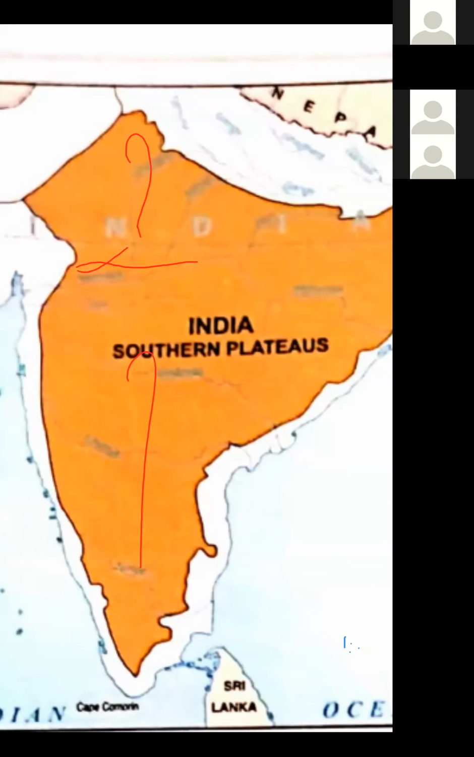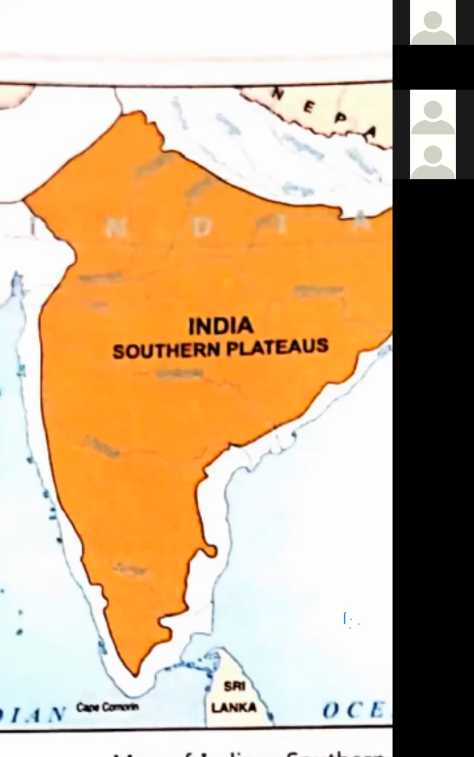These are the Central Highlands and the Deccan Plateau. This part, the upper part, is known as Central Highland and the lower part is known as Deccan Plateau. Towards the north of Narmada River, Central Highlands, and towards the south of Narmada River, Deccan Plateau.